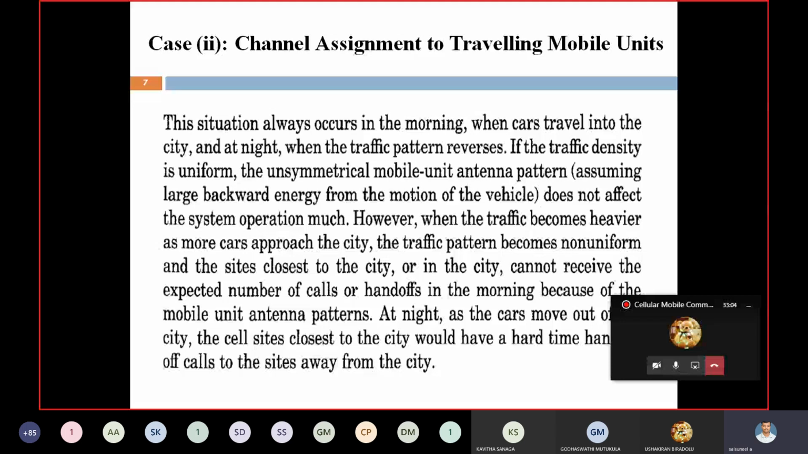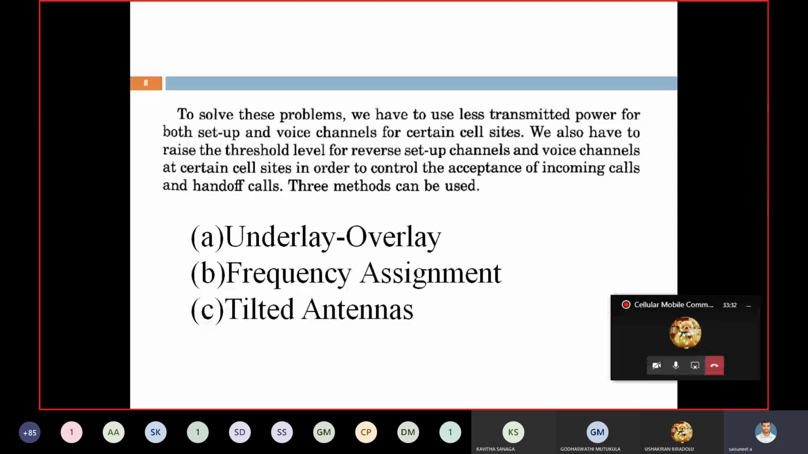Here, on a short-term basis, we are getting more problems. Why? Suppose I am taking a call at Tirupati and move out to the outskirts of Tirupati. Automatically the signal strength decreases, and the power received from the base station also decreases. At that time, fewer channels are available. This is the main drawback on the short-term basis.